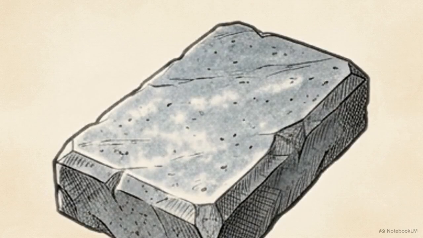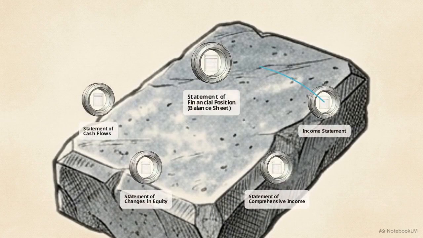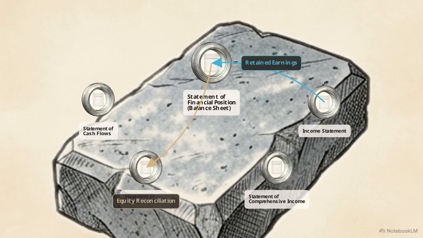Let's trace the first core relationship. Data moves directly from the income statement into the equity section of the statement of financial position, or balance sheet. Specifically, the final net income or loss mathematically accumulates into the retained earnings account. From there, we trace a second relationship. Those equity items on the balance sheet mathematically reconcile with the balances on the statement of changes in equity.